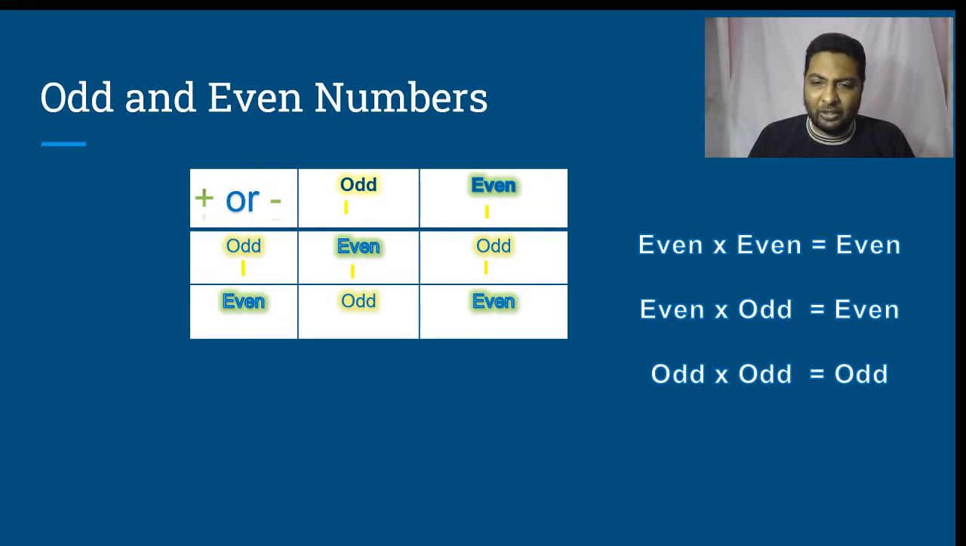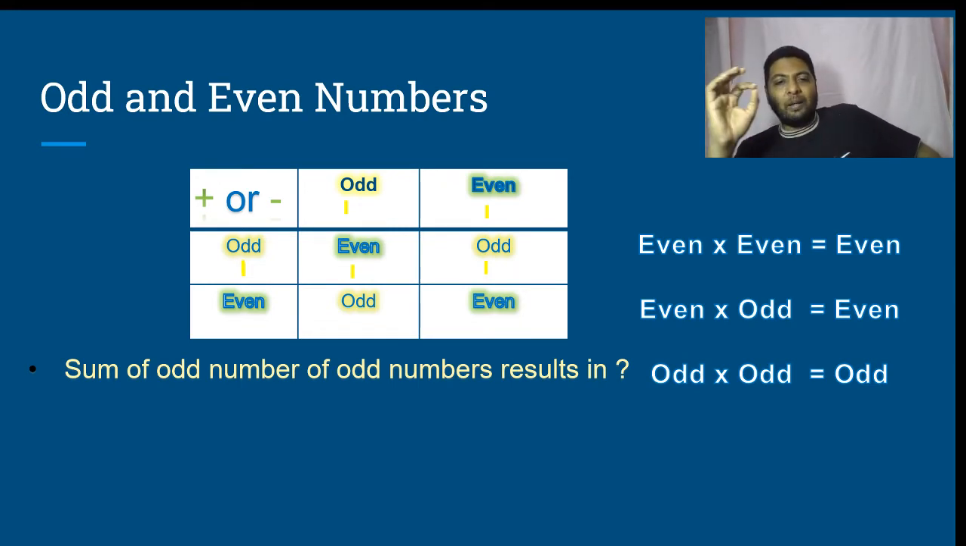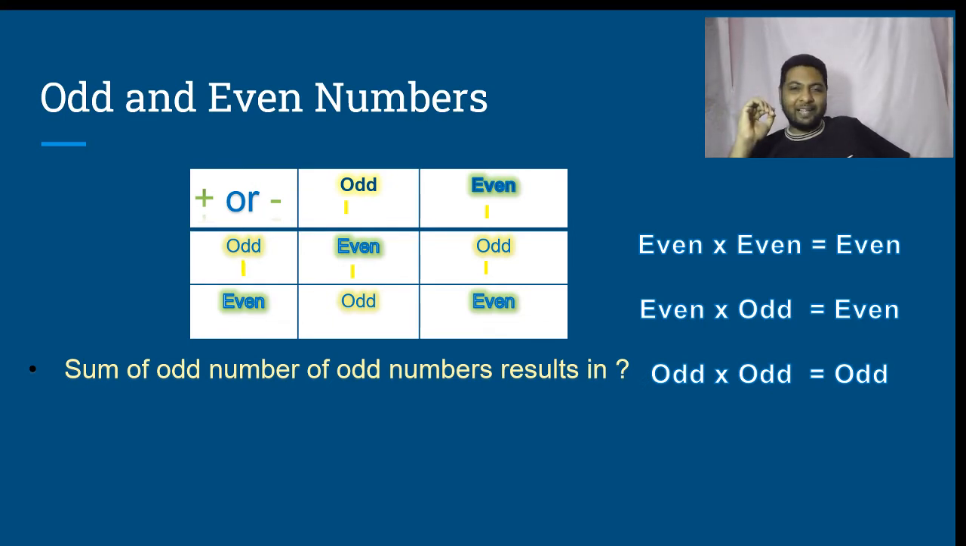If you have understood this, here are some simple questions. Sum of an odd number of odd numbers results in what? Does it result in an even number or an odd number? Again, 5 seconds. You have. Some of you got it right.